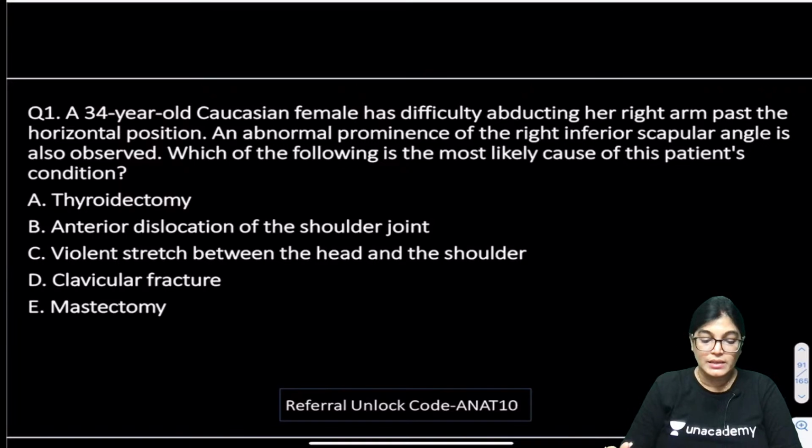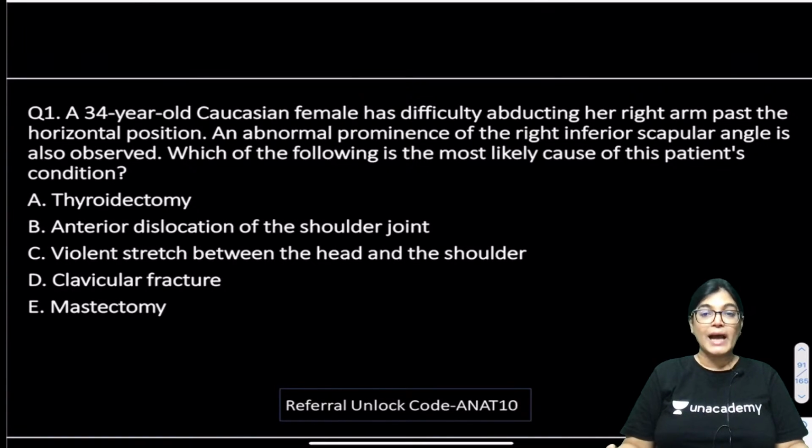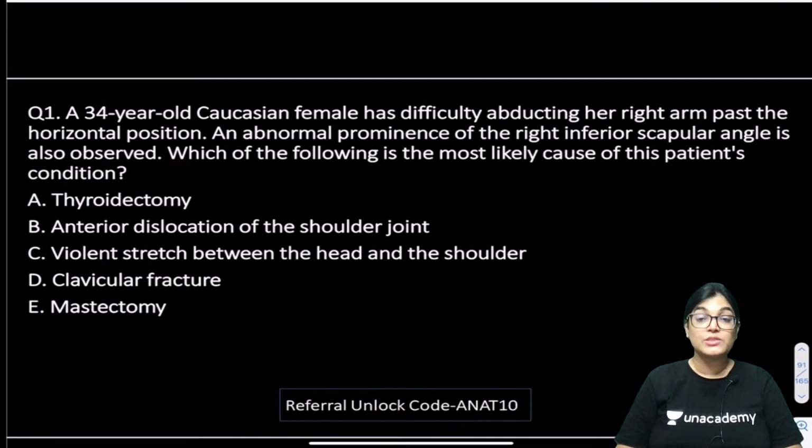A 34-year-old female has difficulty in abducting her right arm past horizontal position, and abnormal prominence of right inferior scapular angle is also observed in the patient. So, which of the following is the most likely cause of the patient's condition: thyroidectomy, anterior dislocation of shoulder joint, violent stretch between the head and the shoulder, clavicular fracture, or mastectomy?